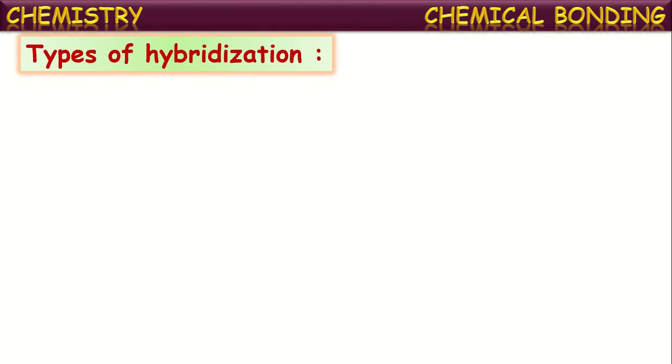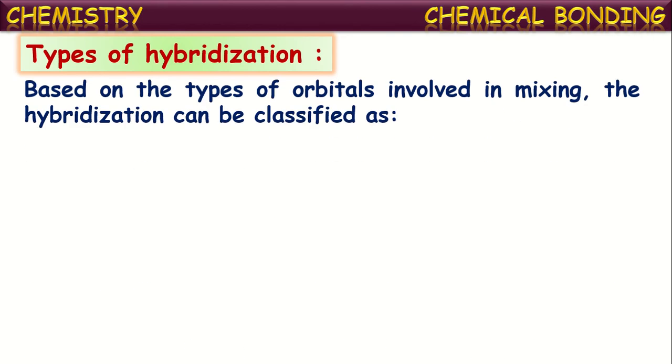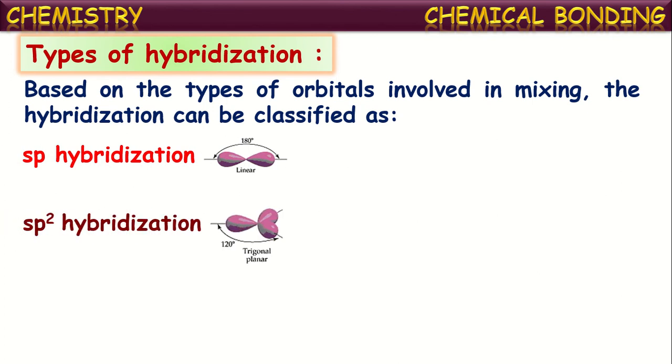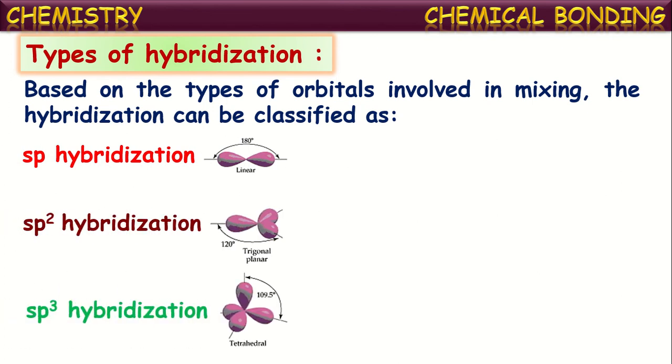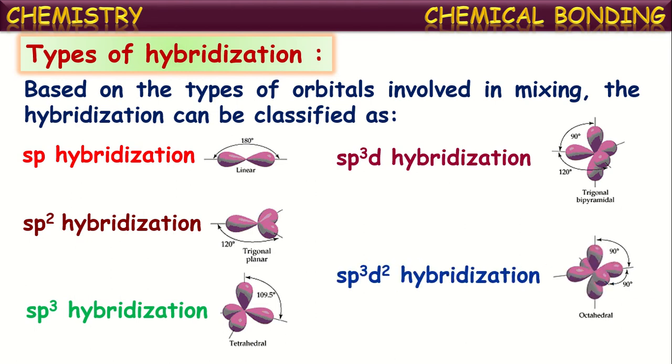Now let us see the different kinds of hybridization, that is, the types of hybridization. Based upon the types of atomic orbitals involved in the intermixing, hybridization can be classified into different types. They are sp hybridization, sp2 hybridization, sp3 hybridization, sp3d hybridization and sp3d2 hybridization.